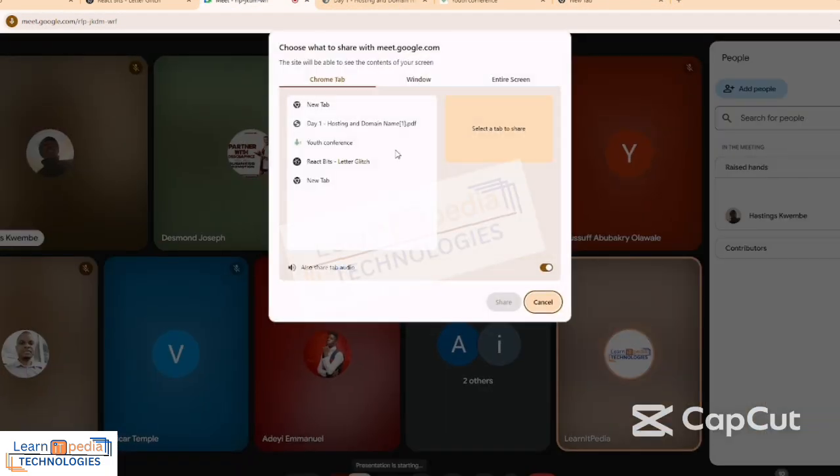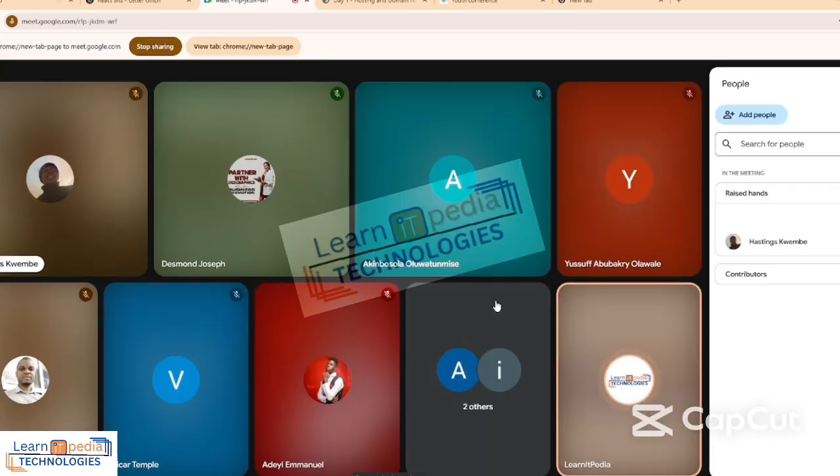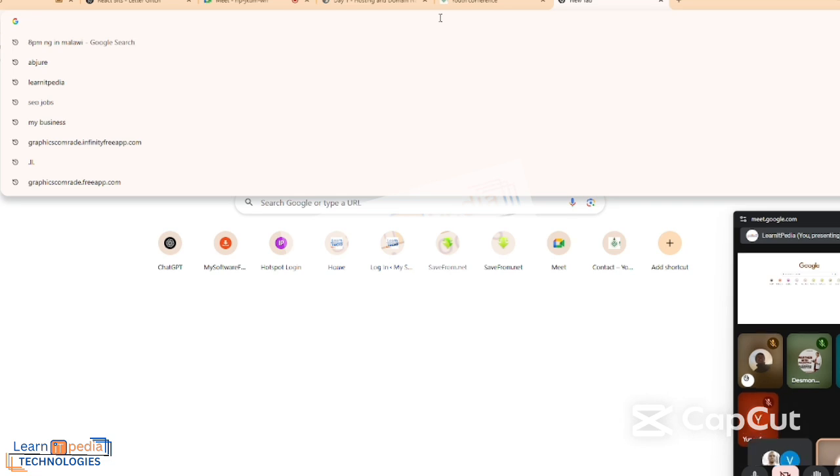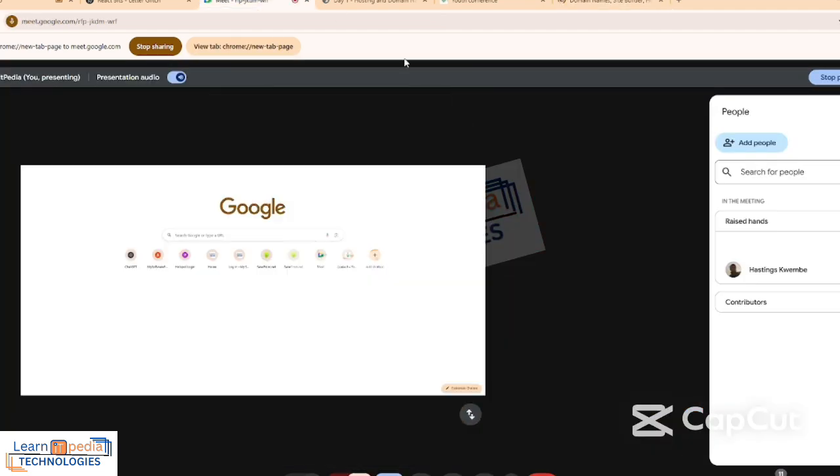The way you want to register a company, you go to CAC, if you're in Nigeria. For people in Malawi, I believe if you want to open a business, you must register with the government. In Nigeria, we call it CAC, Corporate Affairs Commission. So you also want to go to somewhere like that for your domain, to check whether or not the name is available. You can go to a website called domain.com.